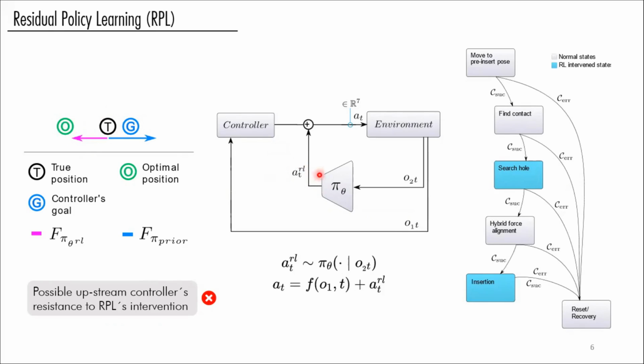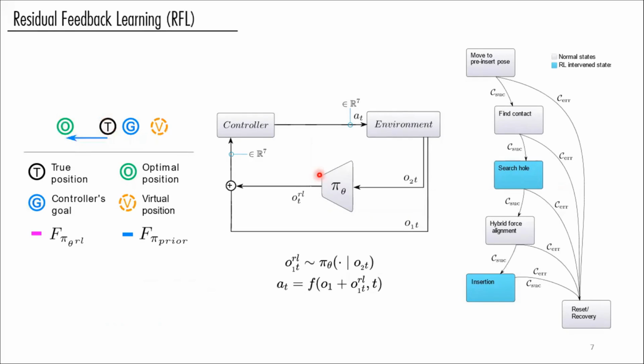In such a case, one may instead suggest modifying the input of the controller, over which we may not necessarily have any knowledge about its structure. But for example, if we assume it's about joint position or end effector position, here our controller now sees this virtual position instead of the true position and will apply its force accordingly.